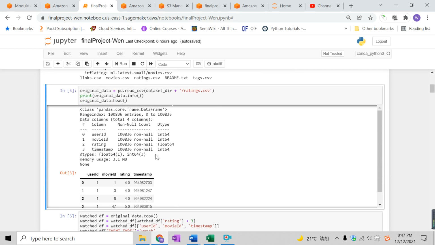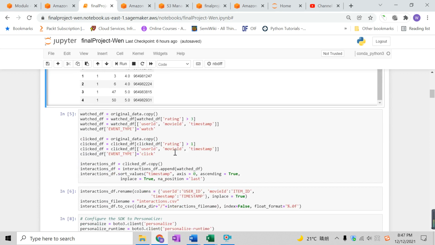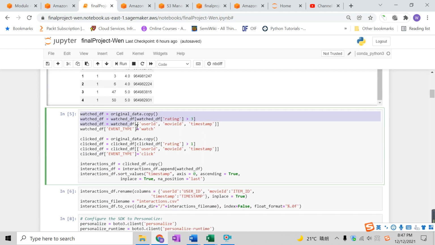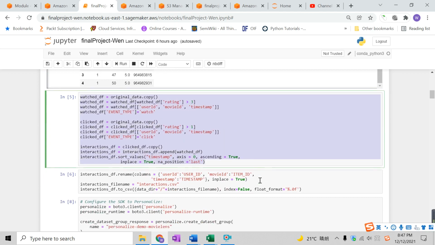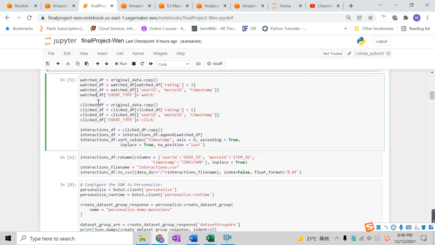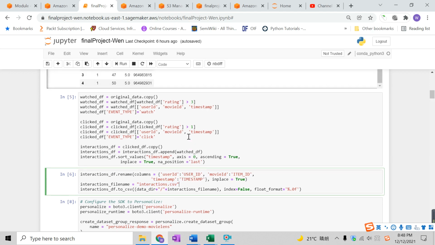There are these files. This is what I did to clean up the file. Basically, I added watched and clicked, and I created this file called interactions.csv. This file gets downloaded and uploaded to an S3 bucket.